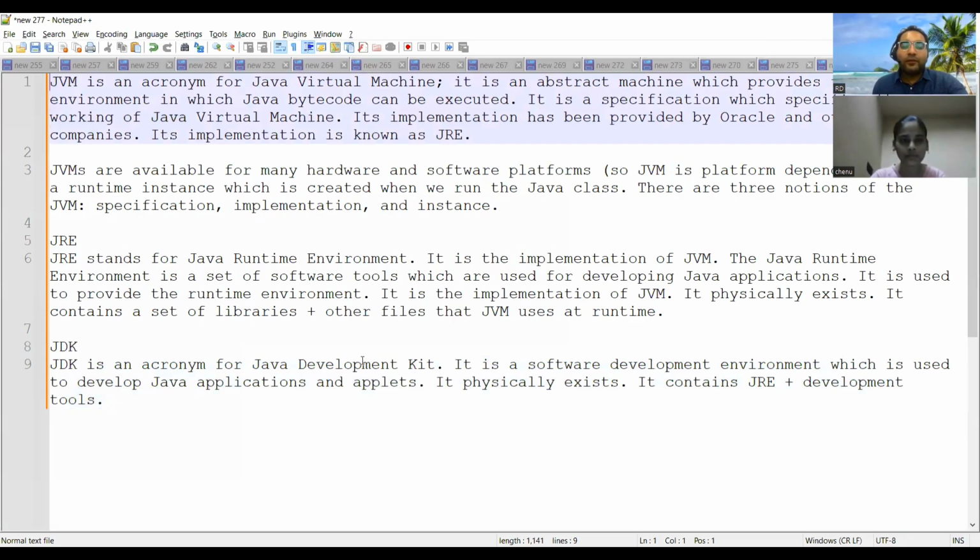In JRE, we have the Java Runtime Environment. If you want to run something, that is a kind of execution. It is an implementation of JVM, so if you want to run anything, then you will go for JRE. Then JVM is the Java Virtual Machine. It is an abstract machine which will provide you the runtime environment, so Java bytecode will be getting executed, right? That is JVM. Okay, sir. So these three things you have to explain in an interview: JVM, JRE, JDK. Okay, sir.